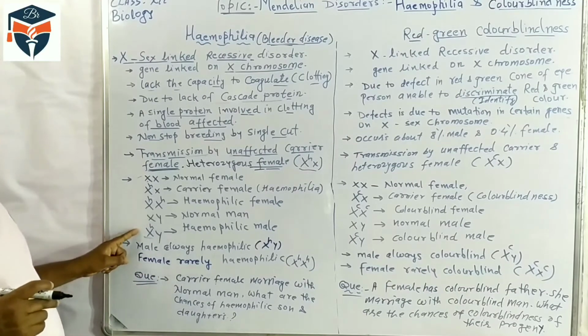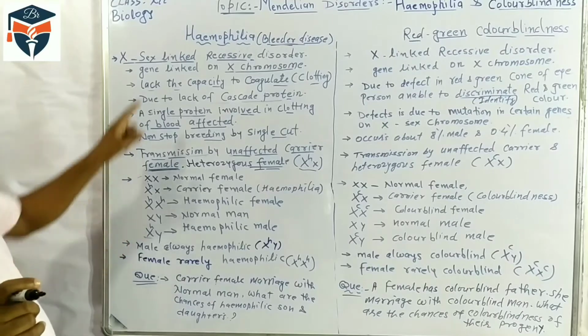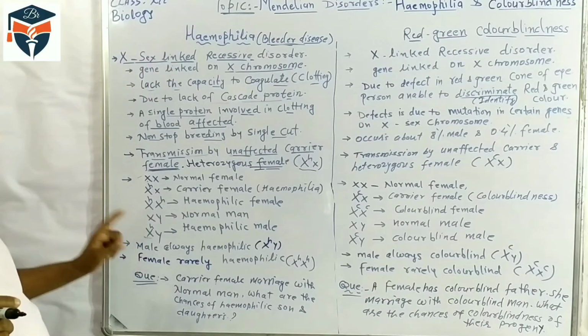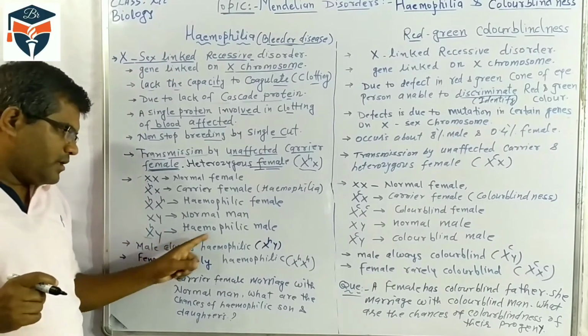The male has only one X chromosome, and the hemophilic gene is present on it, so the man will be hemophilic.